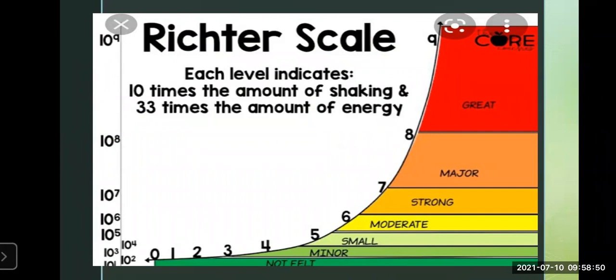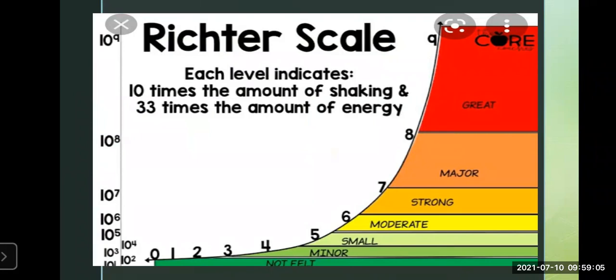Now you can see here the Richter scale. This is not given in your textbook. Each level indicates 10 times the amount of shaking and 33 times the amount of energy.